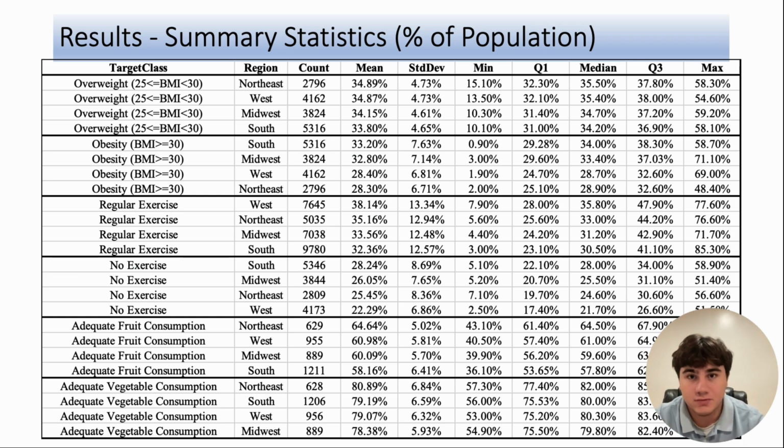This table shows the region-based rankings of population percentages of target classes. Here, the percentage of overweight population across socio-demographic groups is highest in the Northeast and West. The highest percentage of obesity, on the other hand, occurs in the South and Midwest. Most people reporting irregular exercise reside in the West. Most people reporting no exercise reside in the South. The highest percentage of population with adequate fruit and vegetable consumption is in the Northeast.